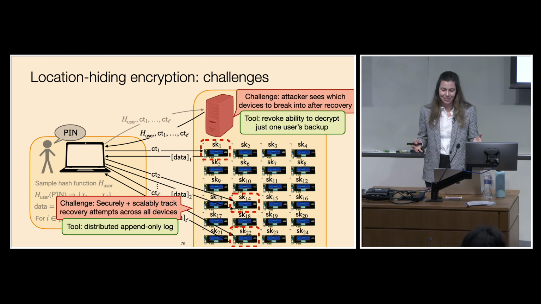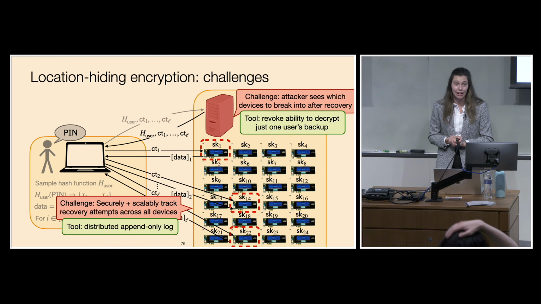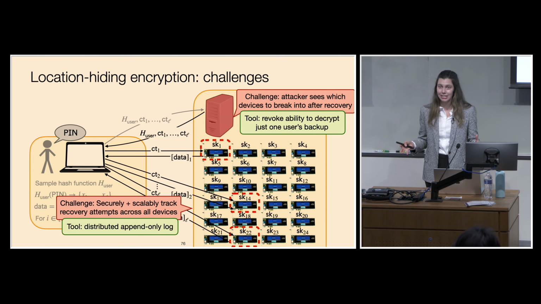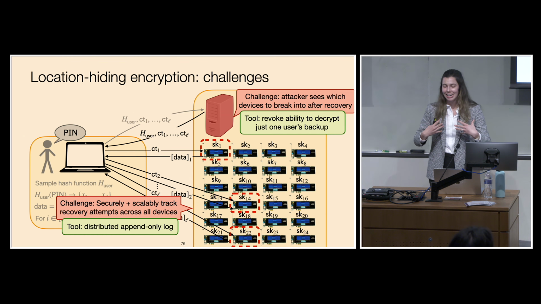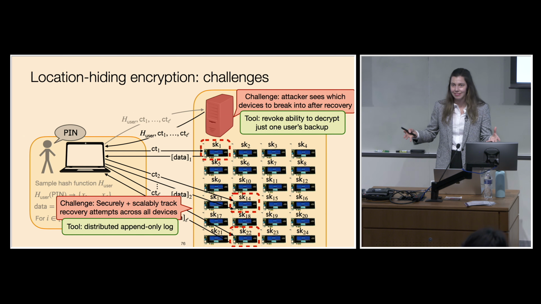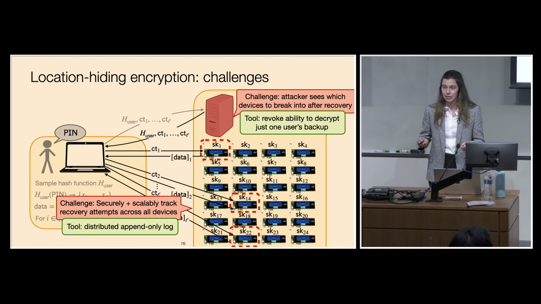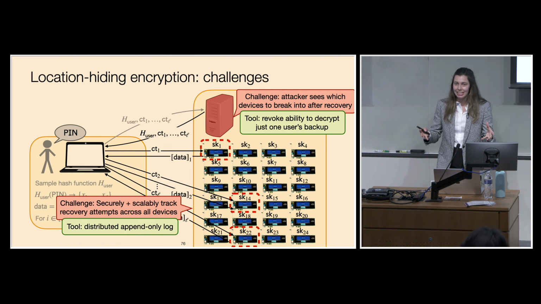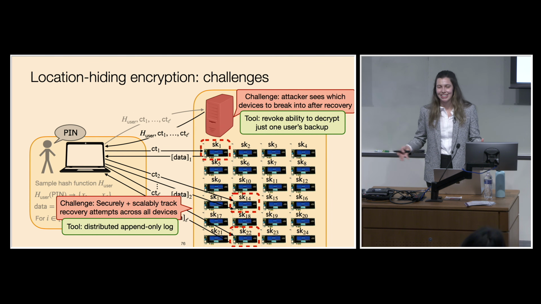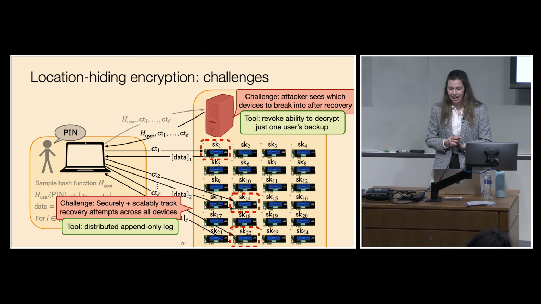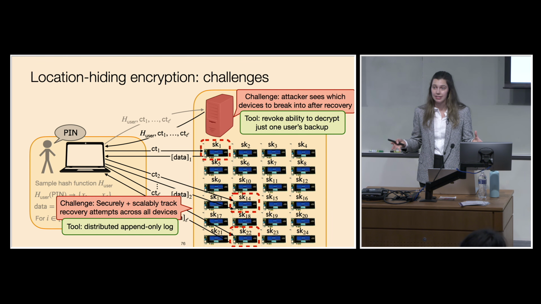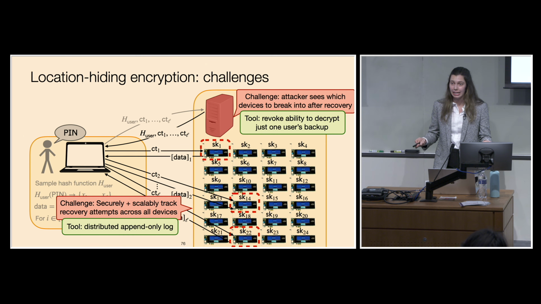The second challenge that this introduces is how we can securely and scalably track recovery attempts across all devices. So the reason that we added secure hardware devices in the first place was to provide some rate-limiting mechanism for how many attempts that you get at the PIN before you can recover. But now if different PINs are mapping to different devices, it's not enough for one of these devices to just keep some local counter of the number of attempts that a user gets to recover. So we'd like the security of every device having a counter for every user. But at the same time, for scalability reasons, we don't want this. Each device should have to do a relatively small amount of work. And so we build a distributed append-only log where each device has to do a small amount of work, but with high probability, any misbehavior will be caught.